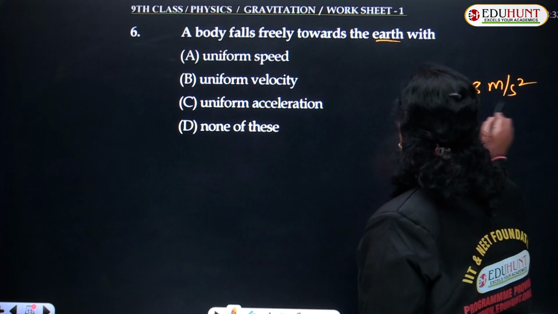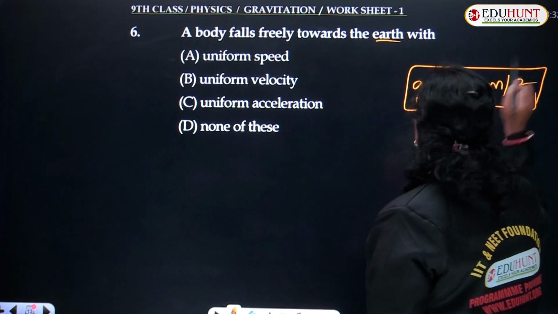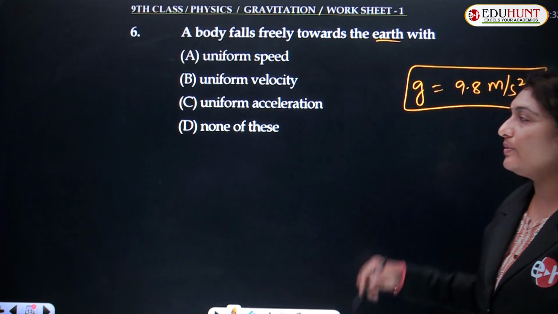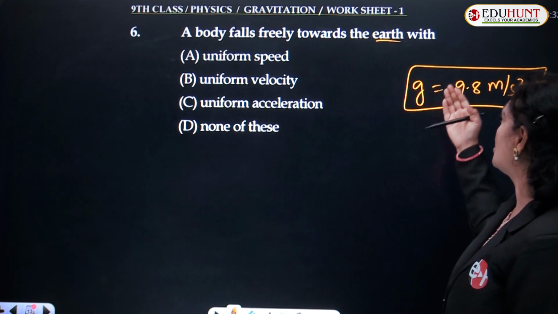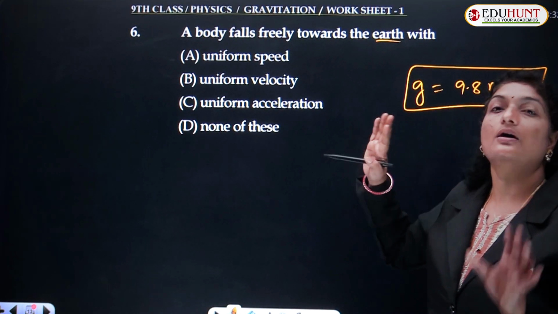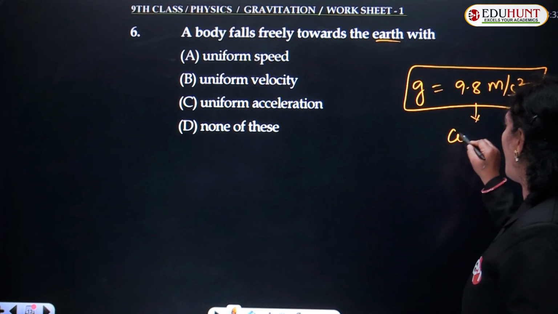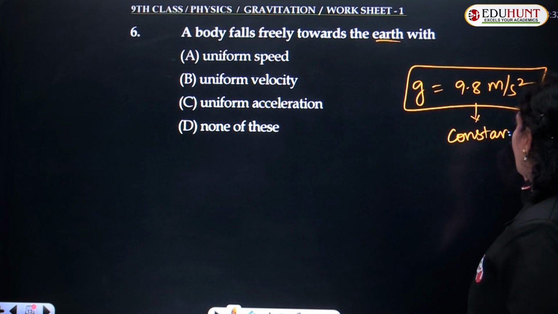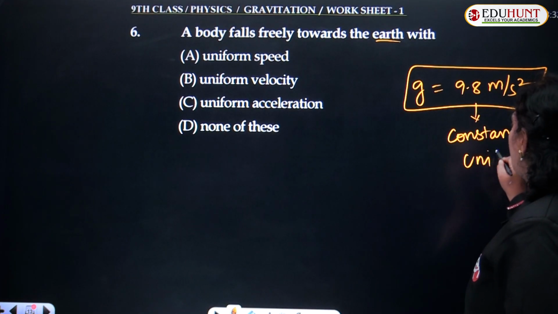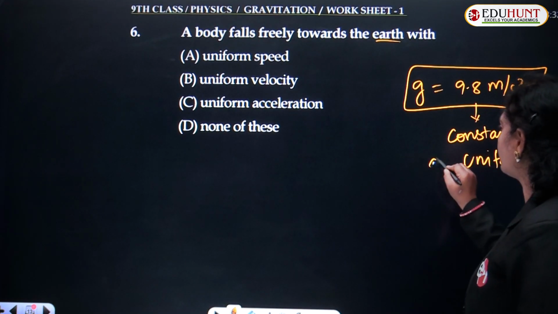As it is a fixed value, we can consider this acceleration due to gravity to be constant, or you can also say that its value is uniform.